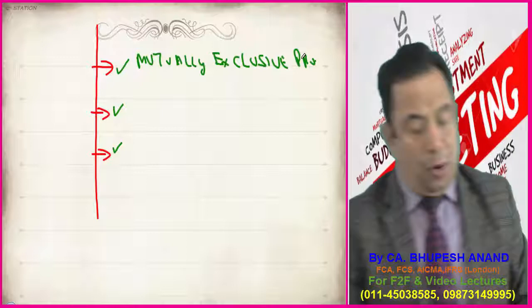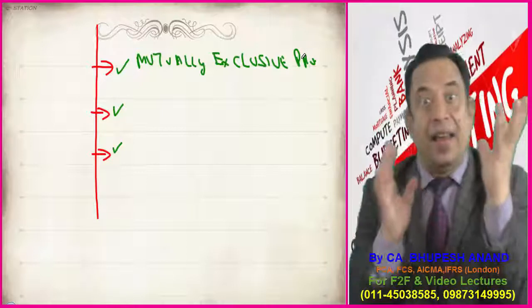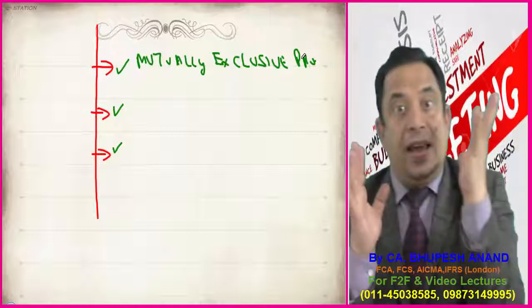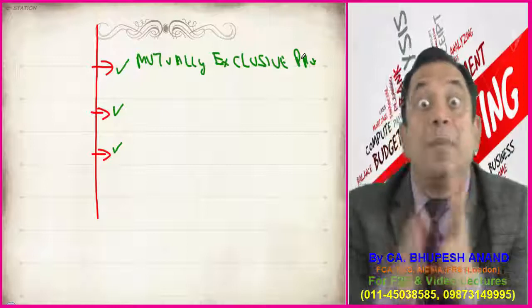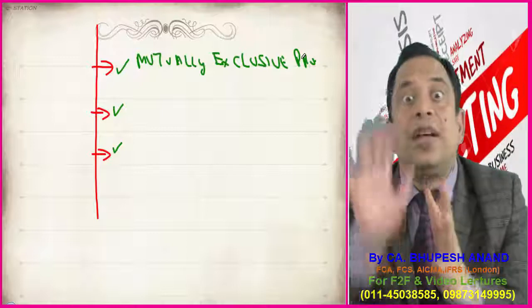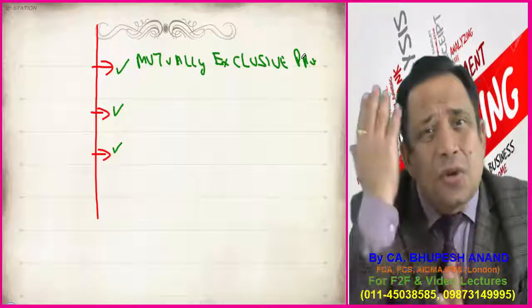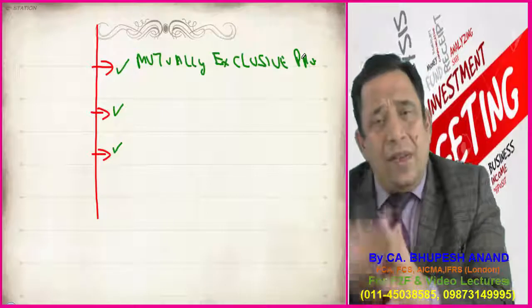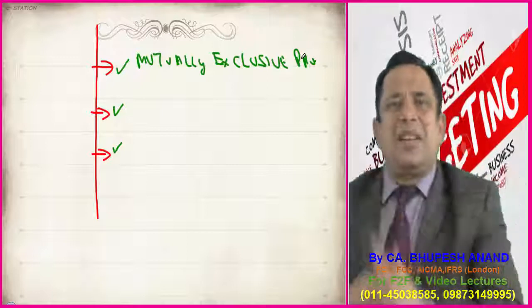So please sit down properly. You have to sit straight. आपको सीधा बैठना है, आप झुक के नहीं बैठेंगे. आप जब झुक के बैठते हैं तो आपको नींद आती है. It means you will feel slippery if you sit down like this. You have to sit like this. And please take out your registers. Firstly, we should write down something. When we write down and when we listen, the concepts will be better crystallized and clear.